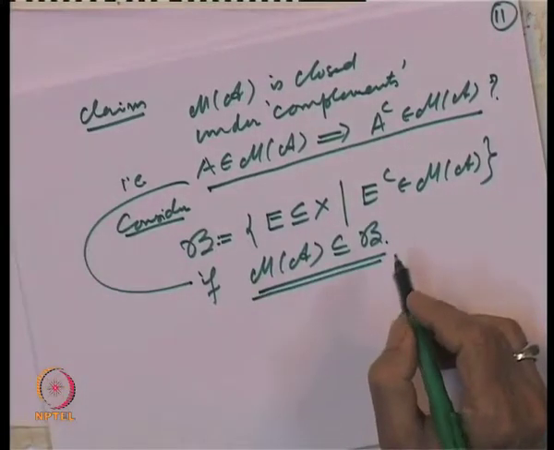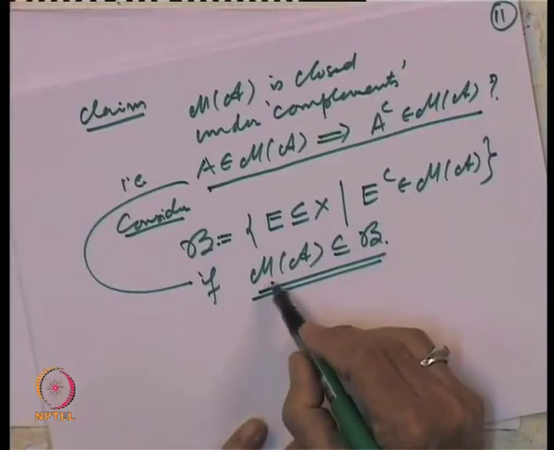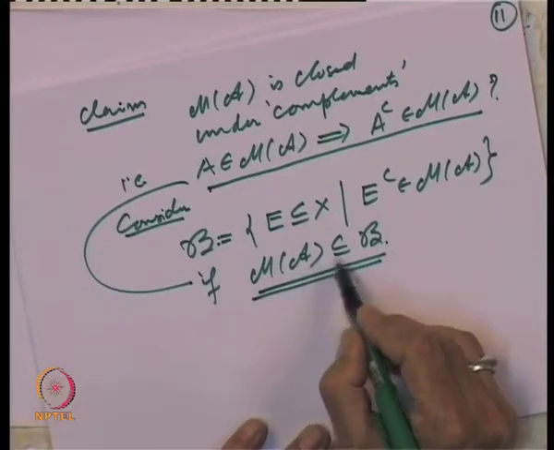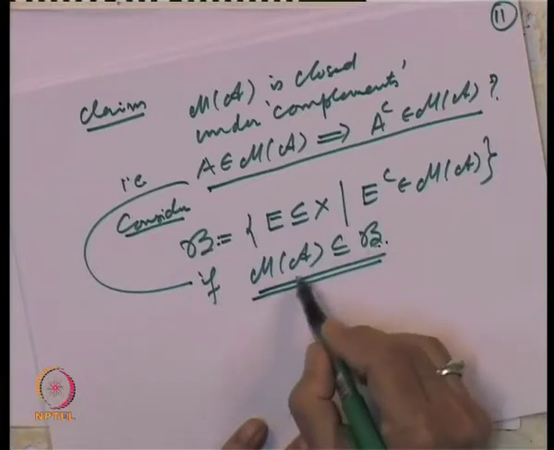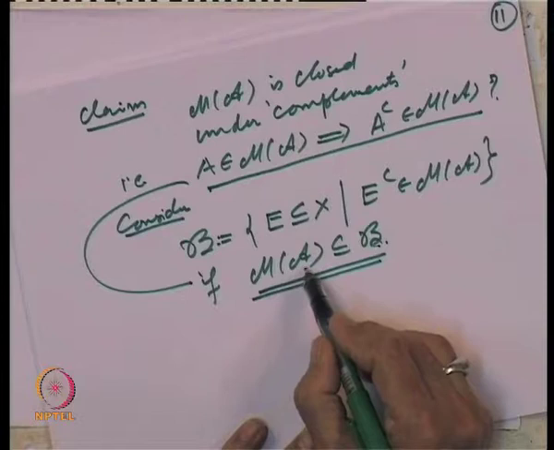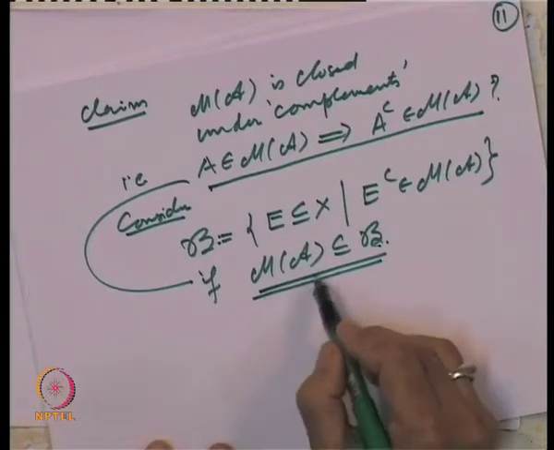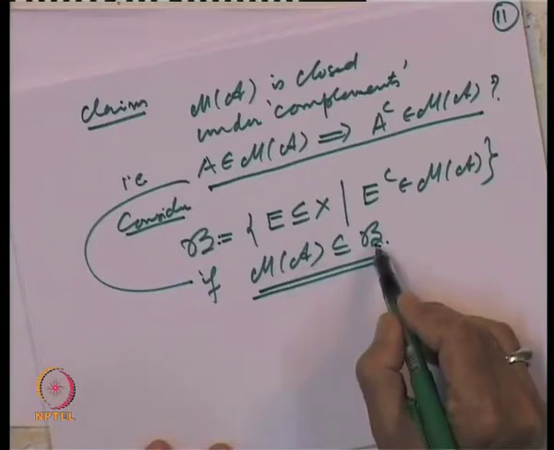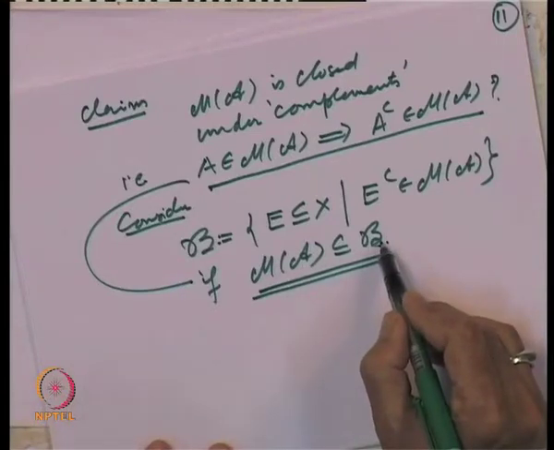Now, we are trying to show that M of A is inside the collection B, and M of A is the smallest monotone class including A. So, suppose we are able to show that A is inside B and B is a monotone class, then this claim will be true.